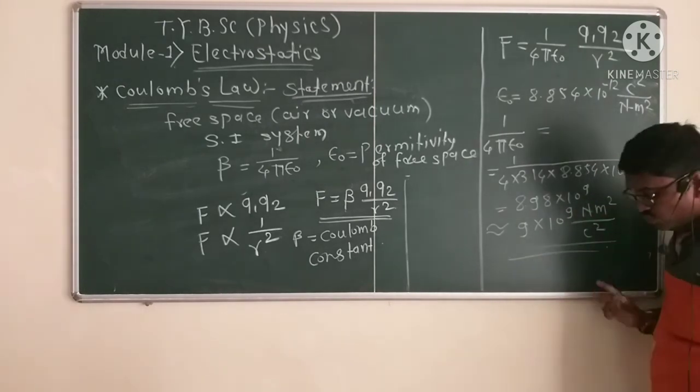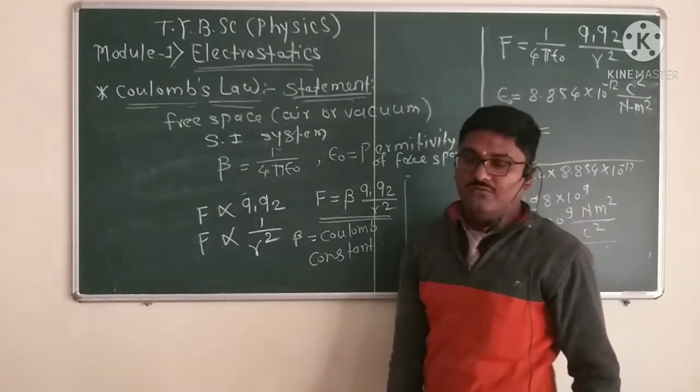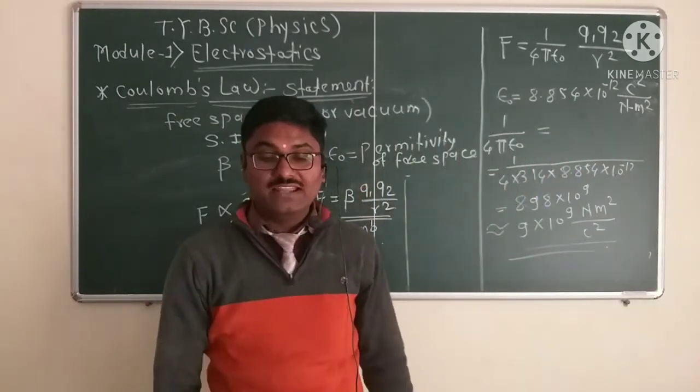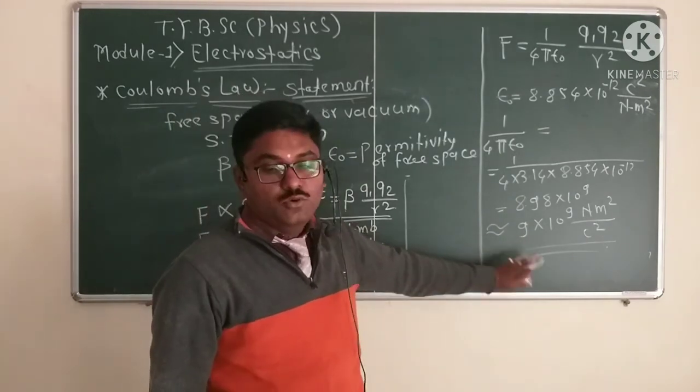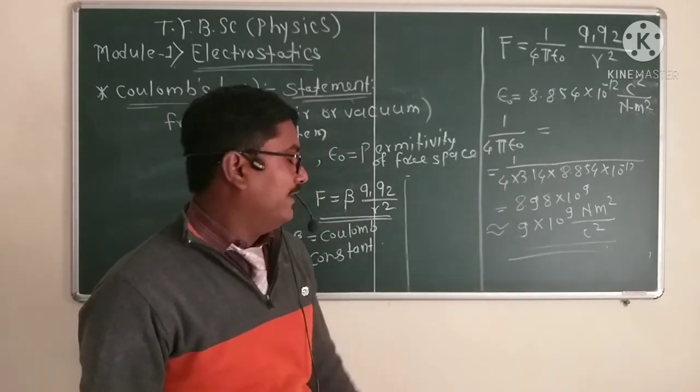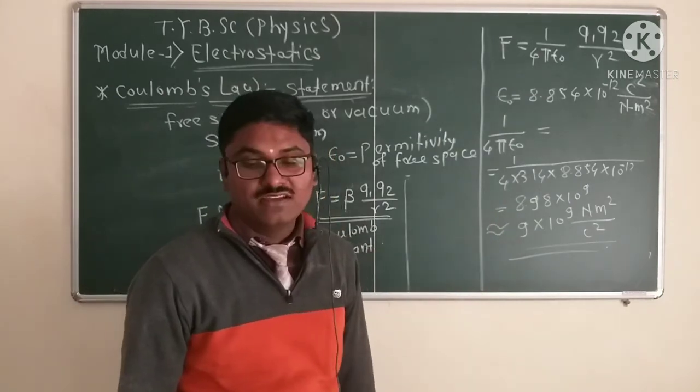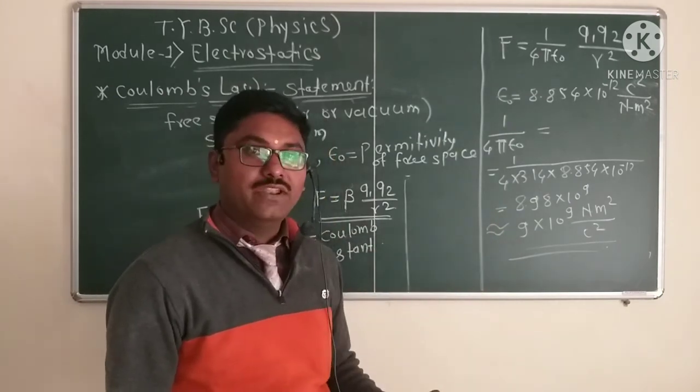This value we use in numerical examples of Coulomb's law, where 1 divided by 4 pi epsilon naught is 9 into 10 to the power 9 N m square divided by C square.